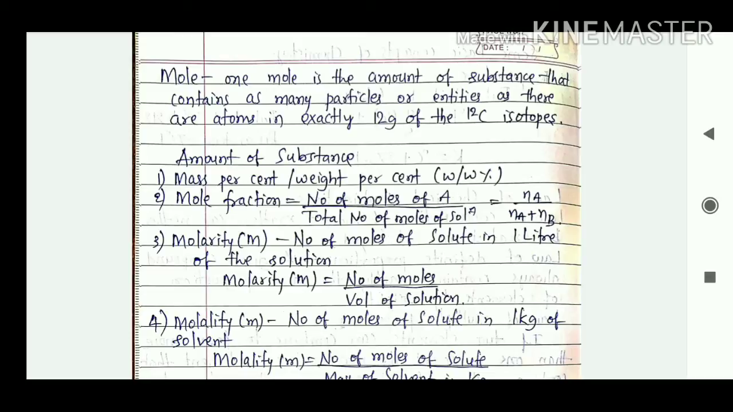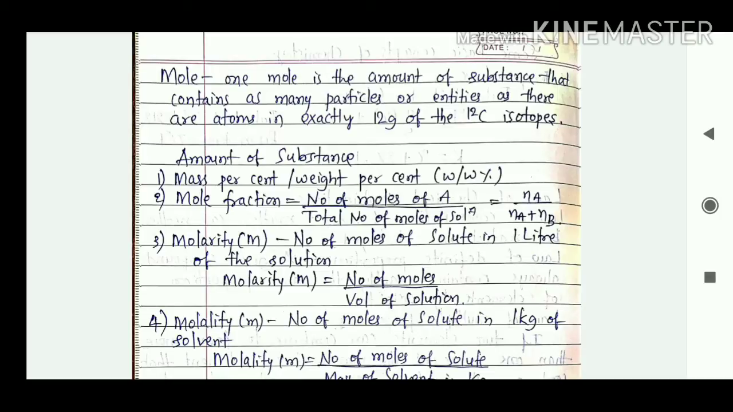So we see that it is weight divided by weight percent, right? And the second one is mole fraction: the number of moles of one substance divided by the total number of moles of all the substances in the solution. In other words, Na divided by Na plus Nb.